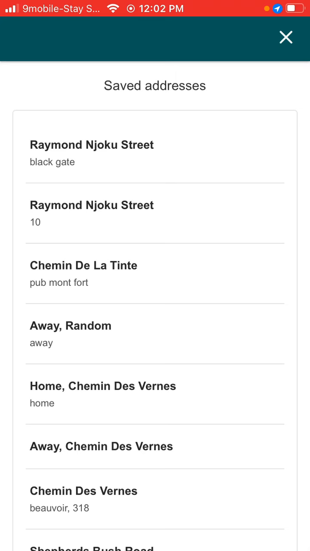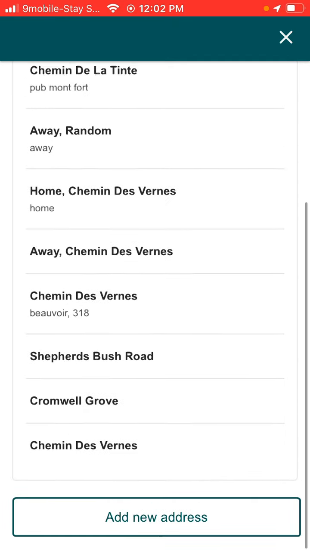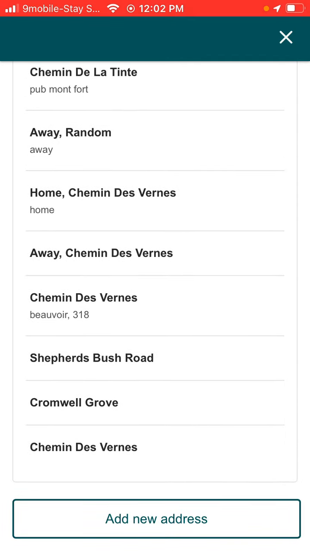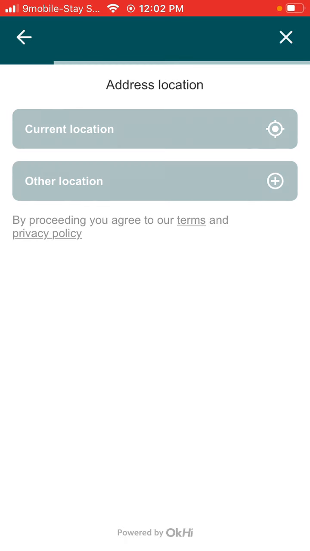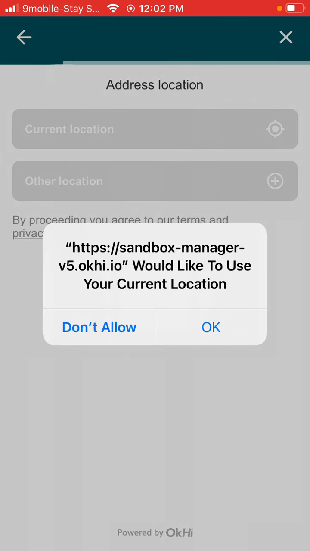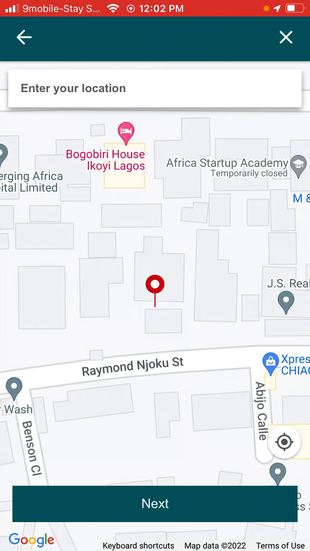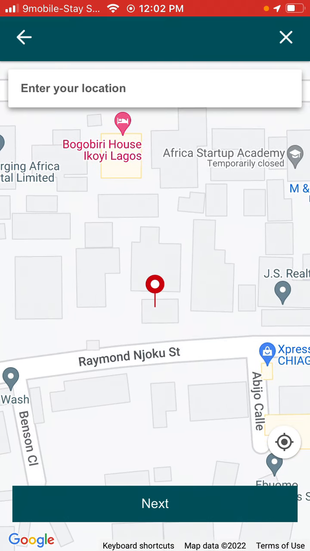Now I'm going to go through and create an accurate address. Because I'm an existing OkHi user, I have a whole number of previous addresses I've saved, but I'm going to create a new address, which is what a new user would see. I'm currently residing at the address that I want to create, so I'm going to say I'm currently at the location. I'm going to agree to the location permissions, and it drops a pin exactly where I'm at. I can, of course, move the pin if I need to.